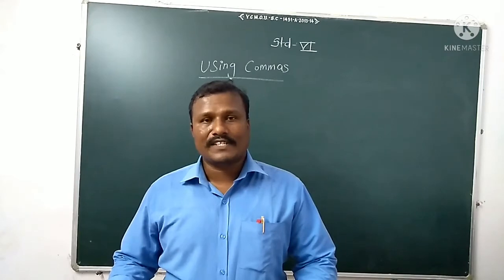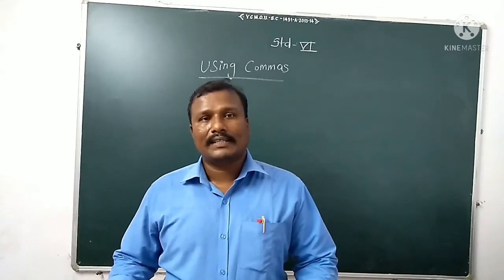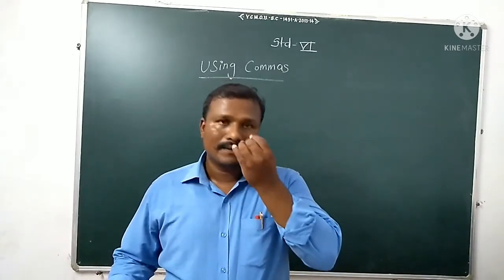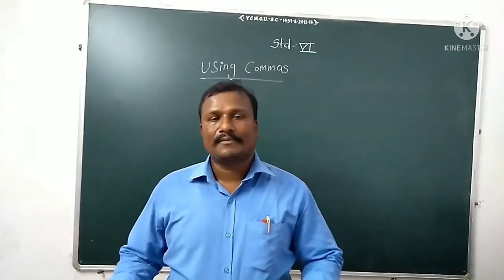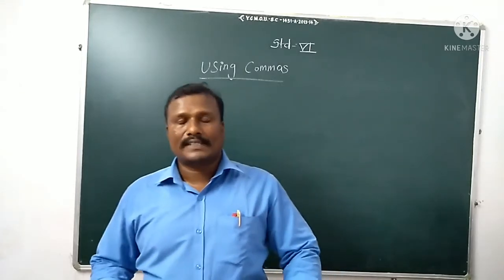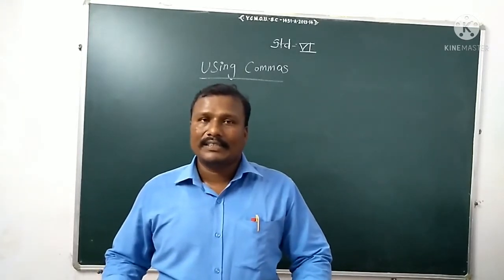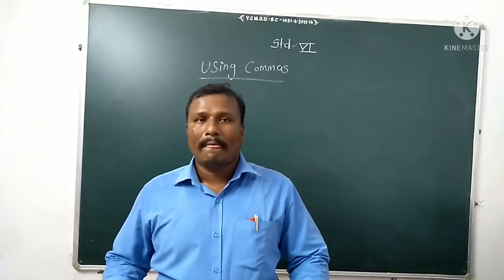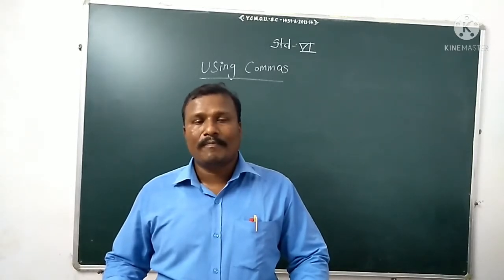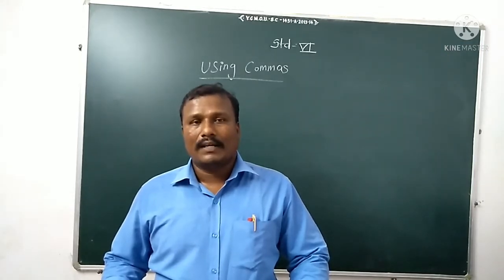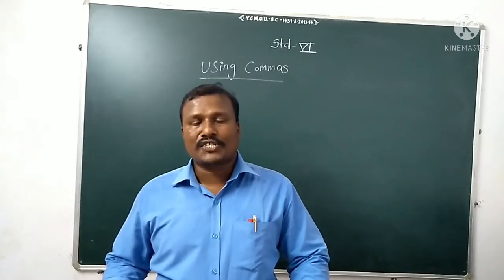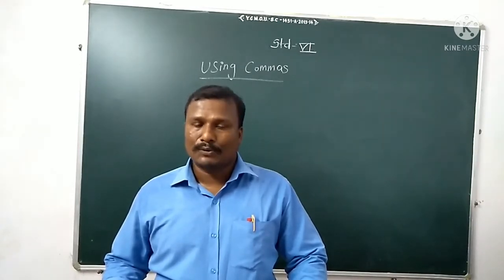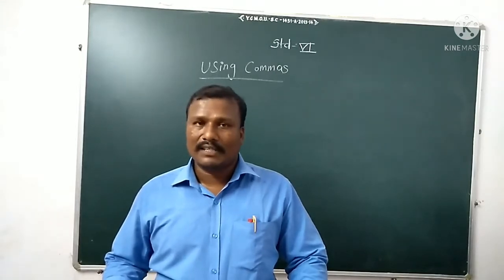As per the Indian place value system, when you write a large number or big numbers, how do you give commas, or periods? We can say periods. When we write a big number or large number, you have to give commas. It's a good practice. As per mathematics, when you write a big number, you have to give periods